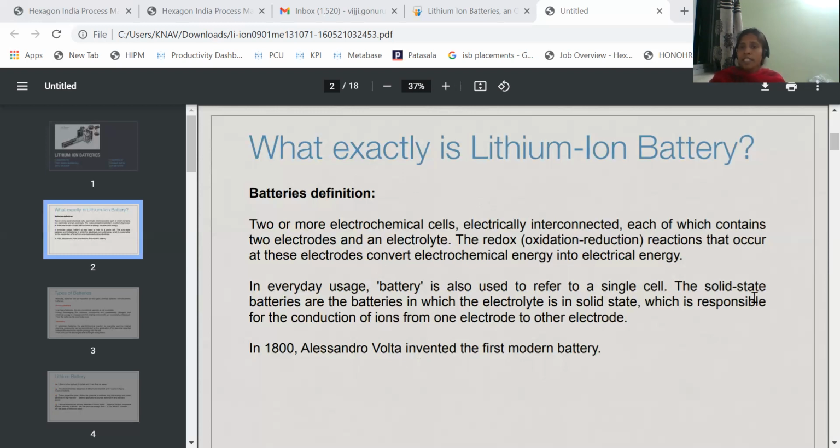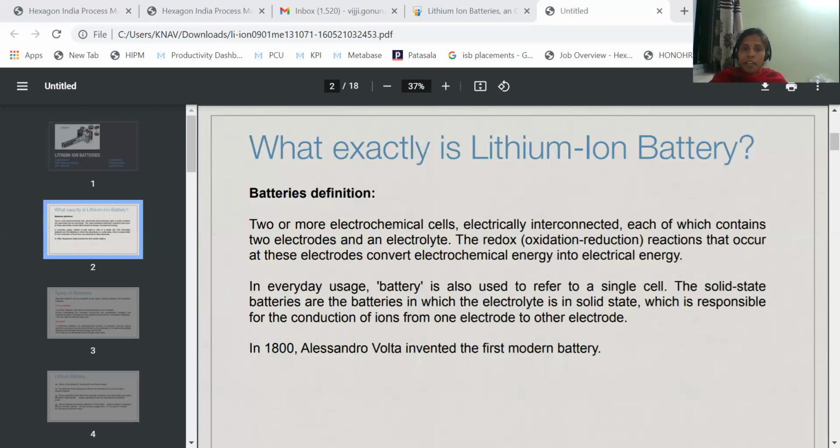Generally, we are using solid state batteries, because to avoid any leakage, we prefer to use solid state batteries. Because in solid state batteries, the electrolyte is in the solid state, whereas in the other batteries, the electrolyte is in the liquid state. So if the electrolyte is in the liquid state, what is happening here? Maybe it will lead to explosion, or maybe it leads to leakage. To avoid that, we prefer to use solid state batteries.